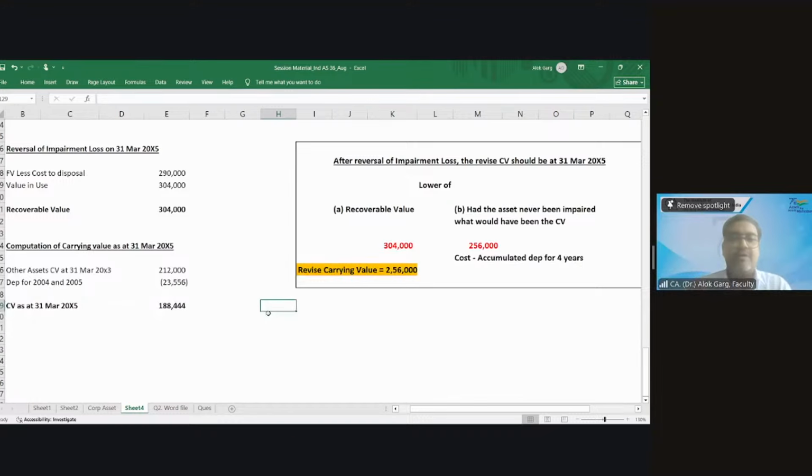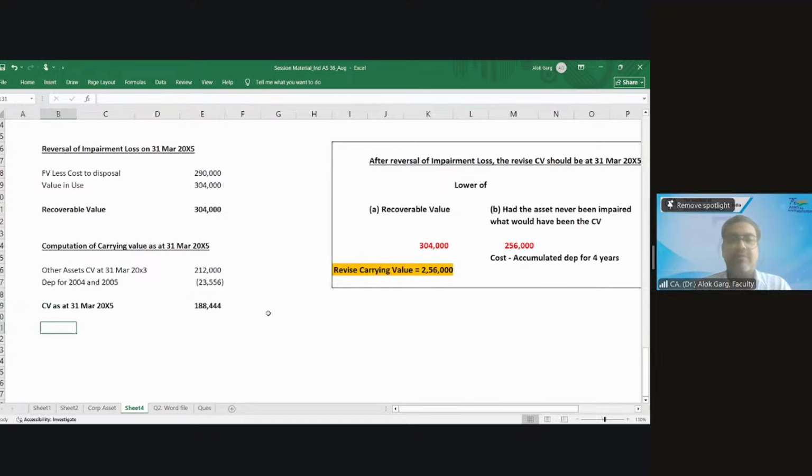Right? So what is the accounting entry, Sanjay? Asset account debit, to reversal of impairment loss. Rahul is saying, sir, should we not reverse this impairment loss in goodwill also?